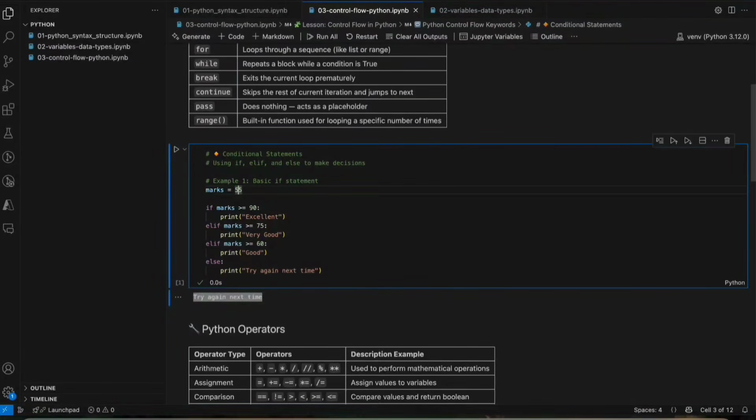Try again next time, because here the marks is 55 and all these conditions are false. Suppose we add 76 here, then it will print very good because marks is greater than or equal to 75. Suppose the marks is 96, then it will print the very first statement because the first condition will be true. Hope you got this. Understood this conditional statement using if, elif, and else to make decisions.